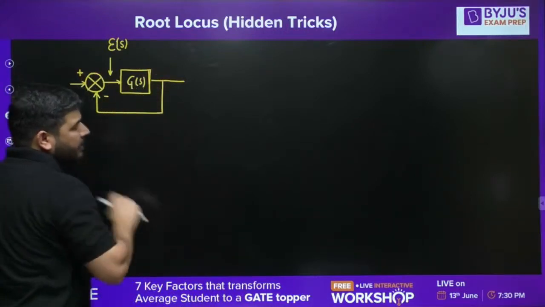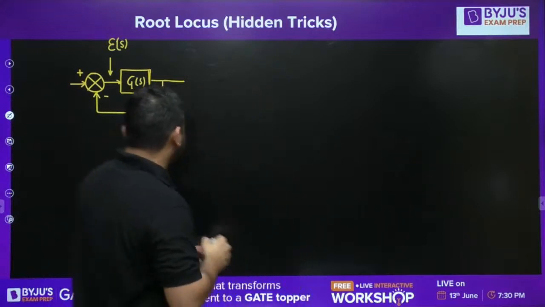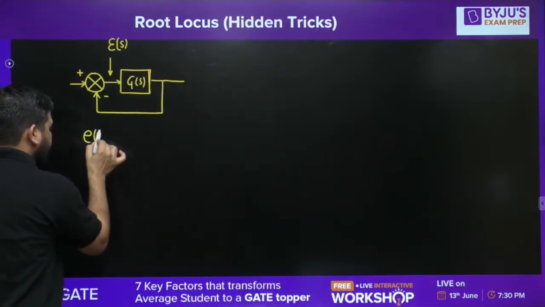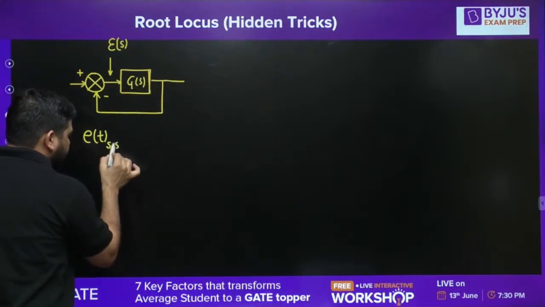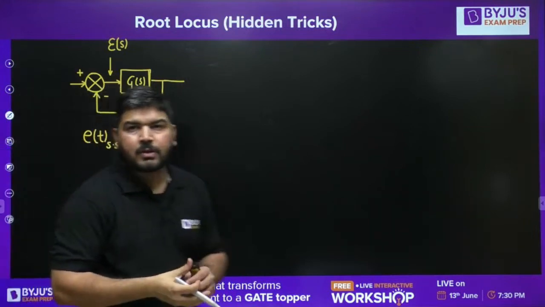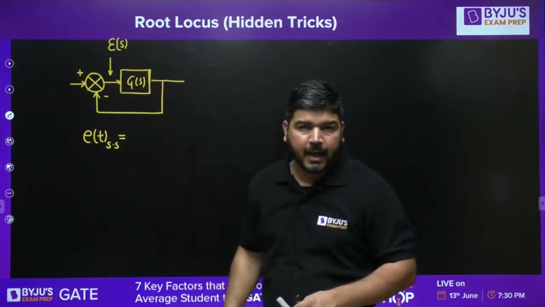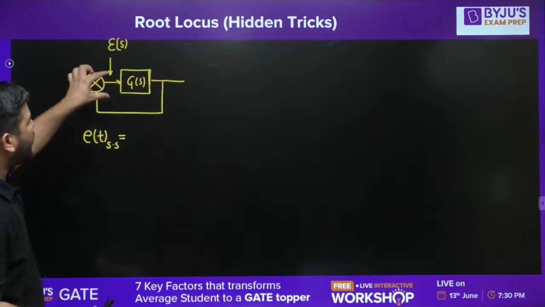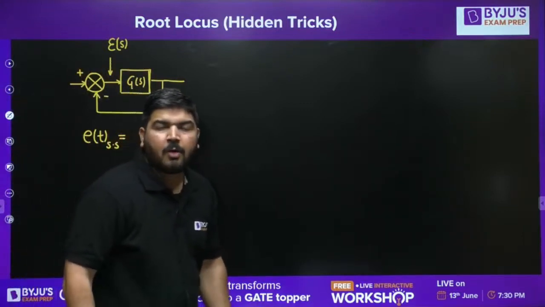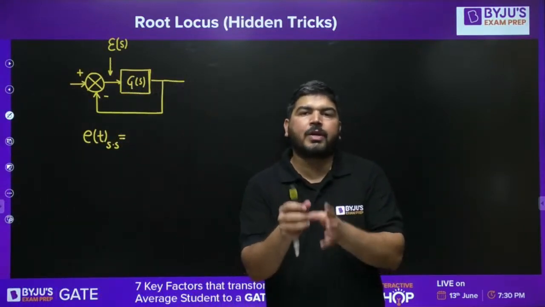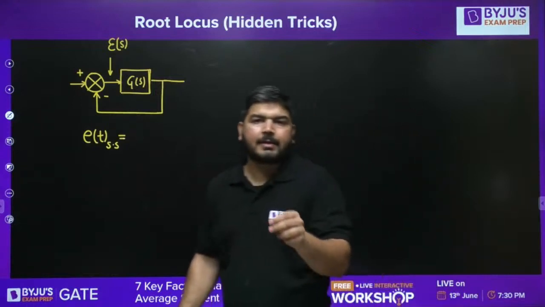Now for a unity feedback system, if you want to calculate the steady state error, e(t) steady state, then it depends on the type of the system. How to check the type of the system? You have to check the poles of G(s). How many poles of G(s) lie at the origin? That will tell you about the type of the system.